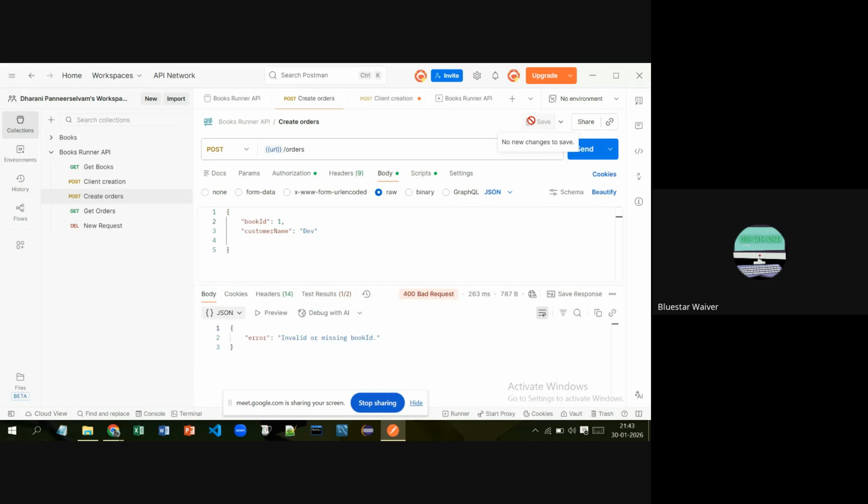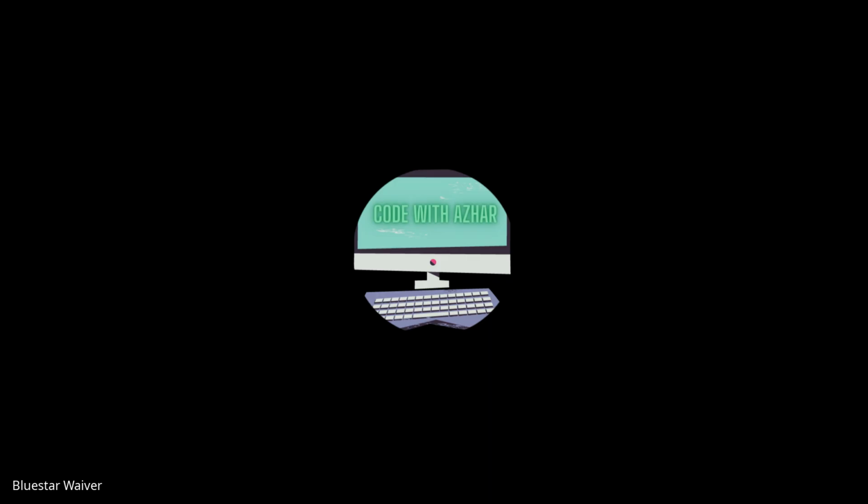Anybody else, guys? All right. Let me share the screen now. So today we'll see one more. Till now we have seen authorization from bearer token, right? Creation of a client, we'll get a bearer token. Today we'll see authorization from API key. What exactly is an API key? Just write it down. We'll see.